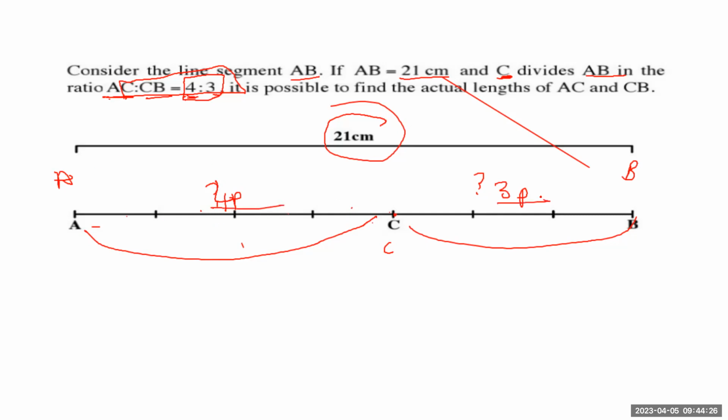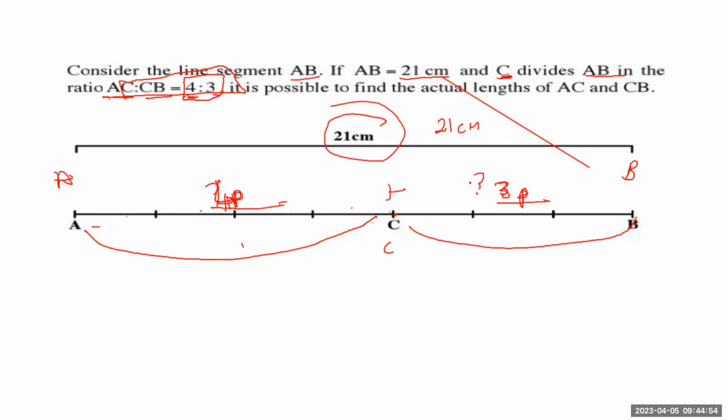When I'm dealing with ratios, unlike when I'm dealing with the length, if I'm dealing with the length, I will write it as 21 centimeters. But if I'm writing a ratio, I'm going to write it as a piece. I can write it as 4P, I can write it as 4K. So here I decided to write this one as 4P is to 3P. Does that make sense?